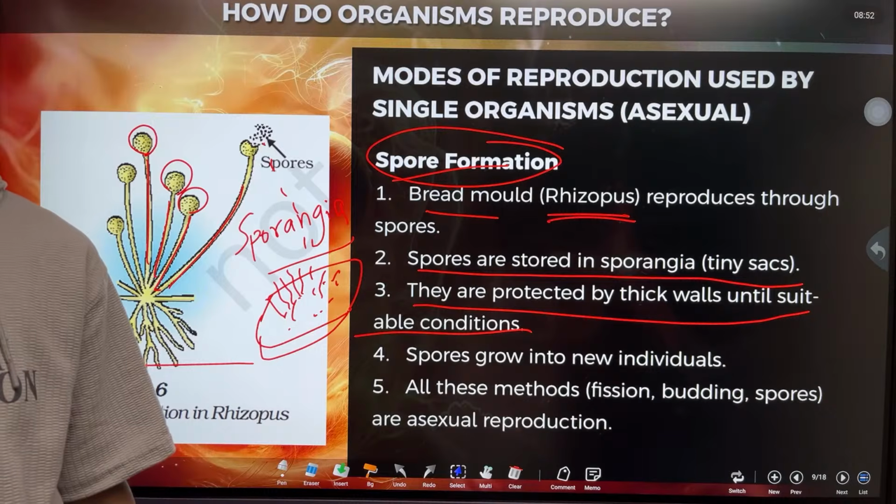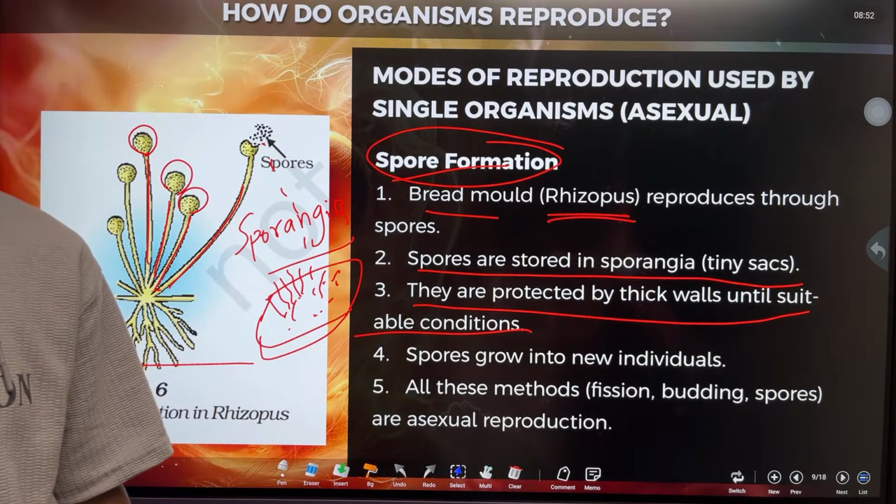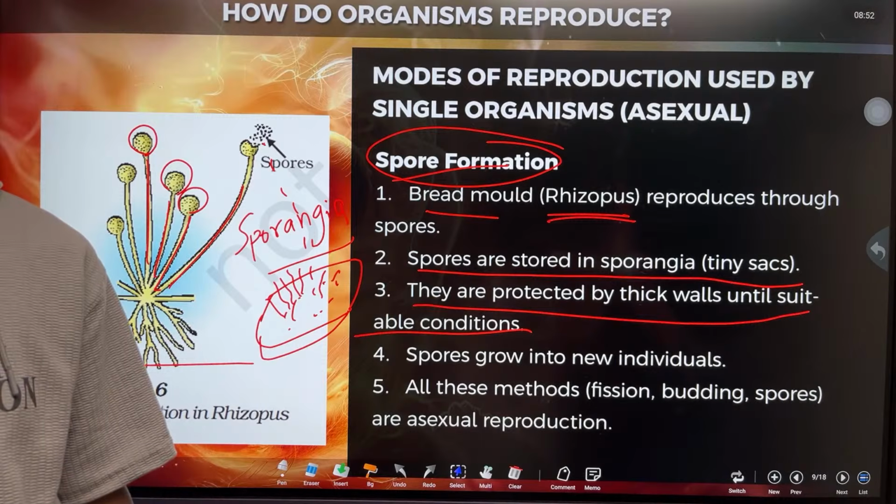Hyphae, yes, very good. The filamentous structures are called hyphae.